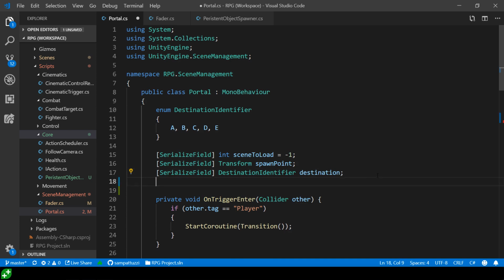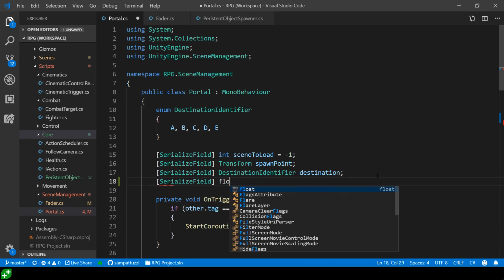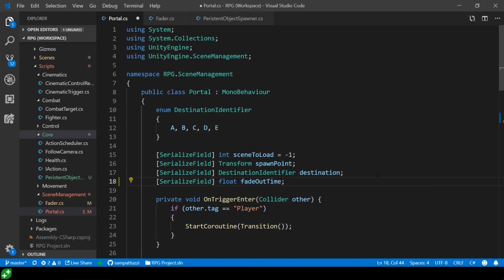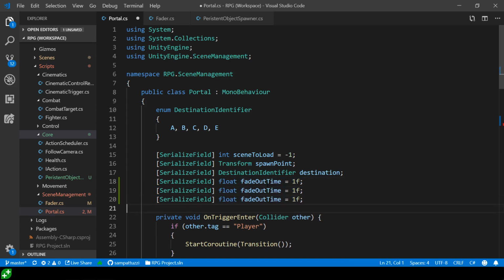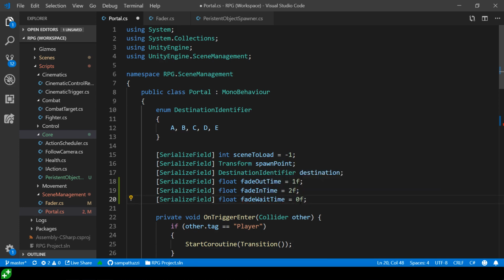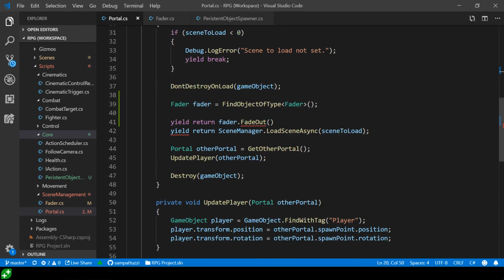So to make these times configurable, I'm going to add some serialized fields. The first serialized field is going to be a float, the fade out time, and I'm going to default this to 2 seconds maybe. 2 seconds might be a bit long. We probably want to fade out quite quickly, like so. Then I'm going to copy and have a fade in time, and that can be a bit longer, and then we'll have a fade wait time, I'll call it, and that'll be very small, 0.5 or something like that. So now we can use those variables in our fade out. We're going to have a fade out time as we fade out.